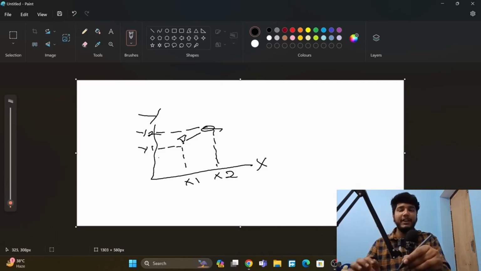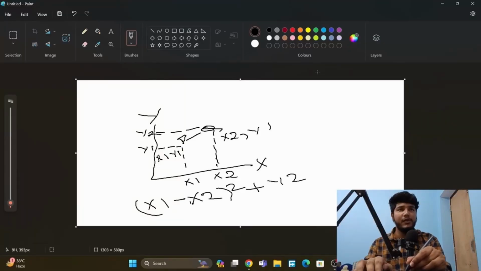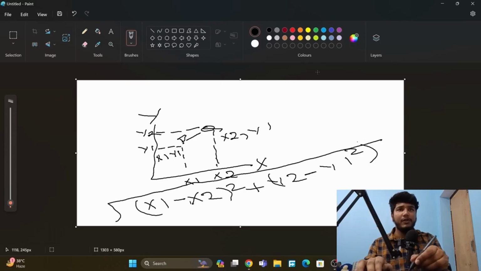So now here we have P, whose corresponding values will be x1 and y1, okay? And here we have Q, whose corresponding values will be x2 and y2, okay? So how will we calculate the Euclidean distance? This is simple. x1 minus x2, and this whole squared, plus y2 minus y1, whole squared, okay? And this will all be under a square root, okay?